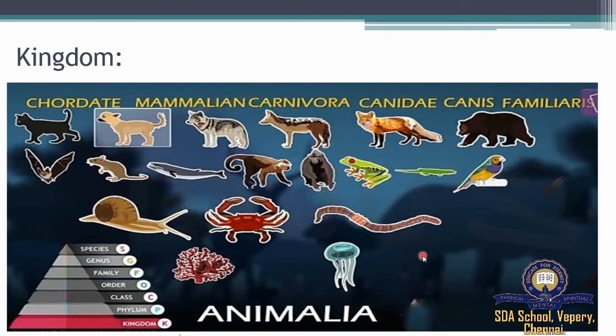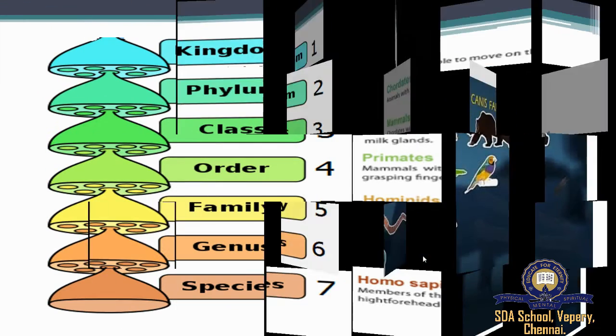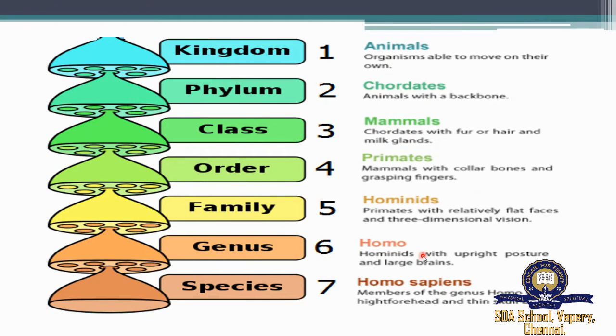So let's move on to the taxonomy of living organisms, which is in the hierarchy of categories as follows. The highest category is kingdom and the lowest category is species. So it has been categorized like kingdom, phylum, class, order, family, genus, and species. Under kingdom, it is animals, organisms able to move on their own.